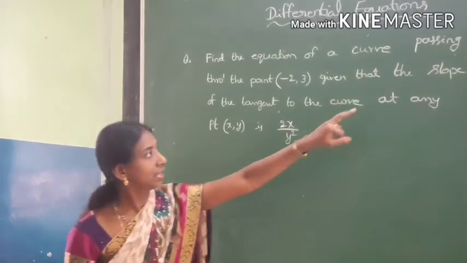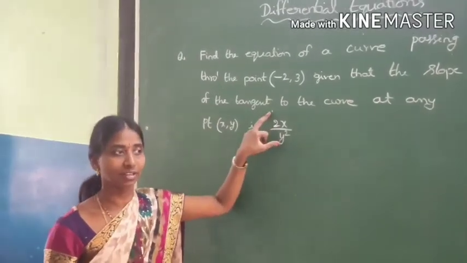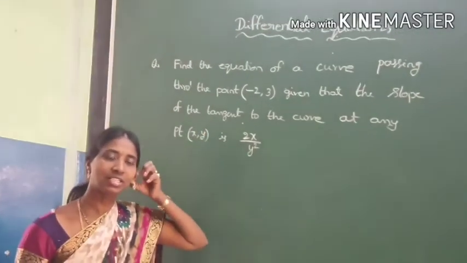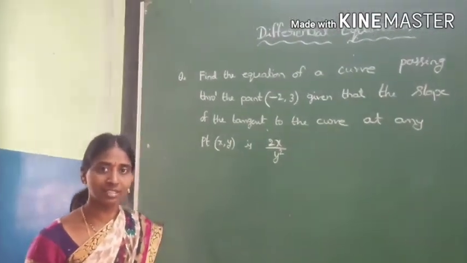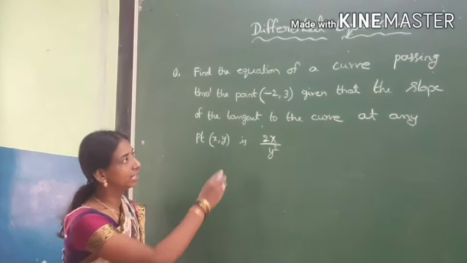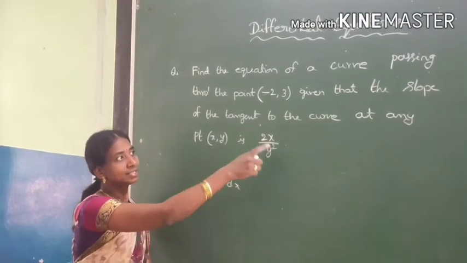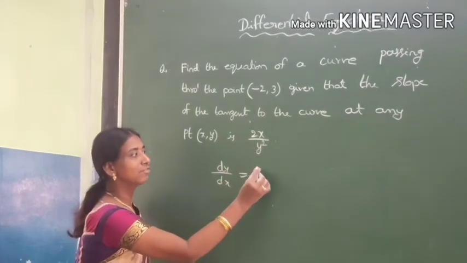You see here the slope of the tangent is given. So if you remember, the slope of the tangent is nothing but dy by dx. Is it not? So dy by dx is given for you. That dy by dx is given as 2x by y square.